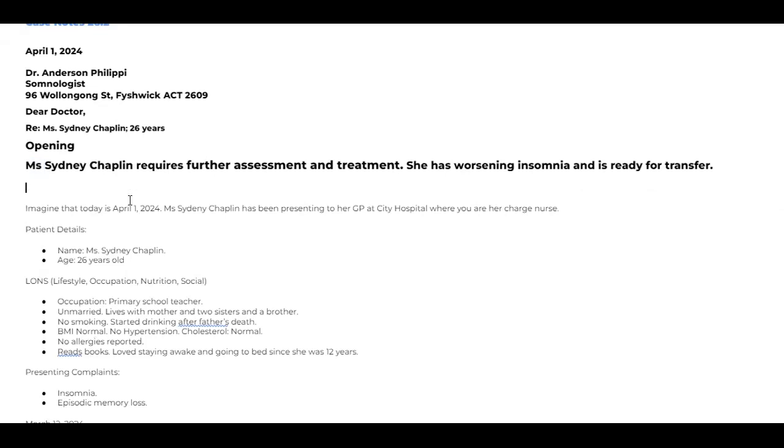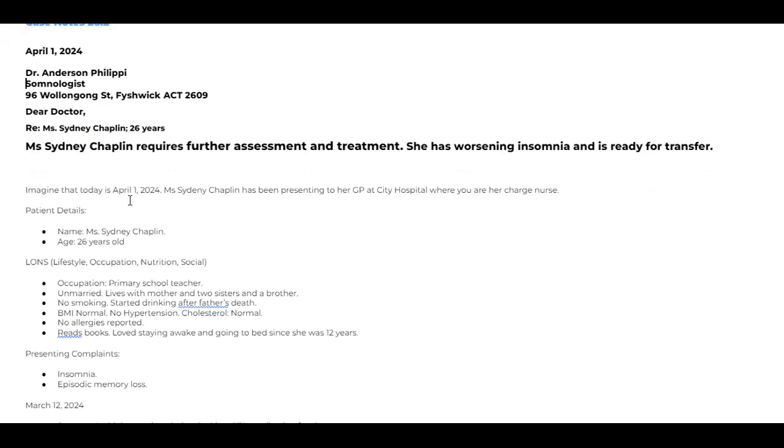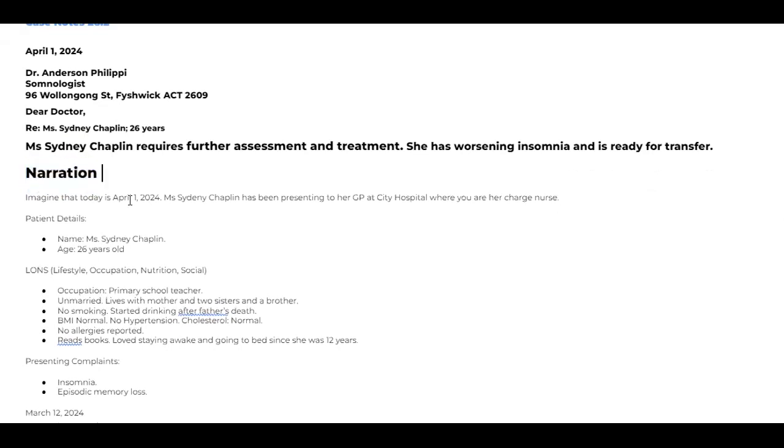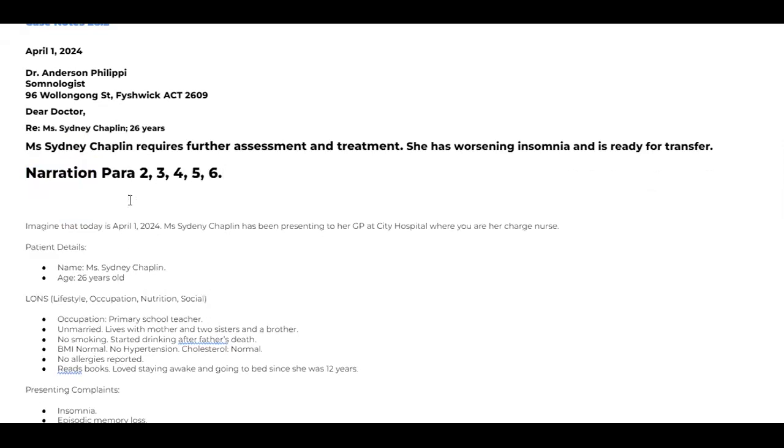Now the next level of the letter is known as, so please don't write opening or something like that, the narration part. Narration part is all about paragraph numbers, para 2, 3, 4, 5, if you have a sixth one, all of them. At the end of this, we will be having signing of the letter. Signing means yours sincerely or yours faithfully, that is it.